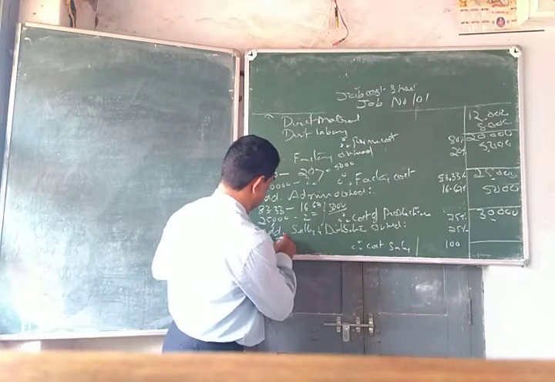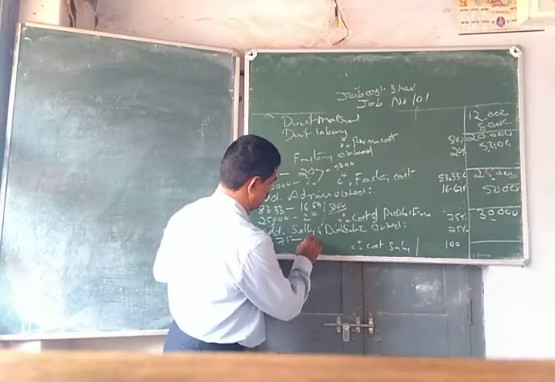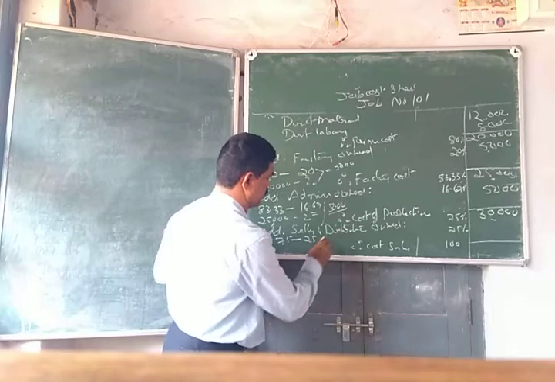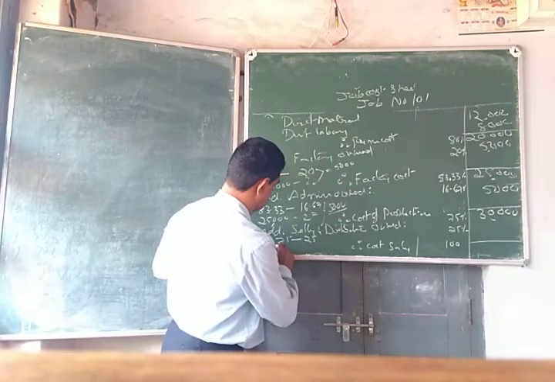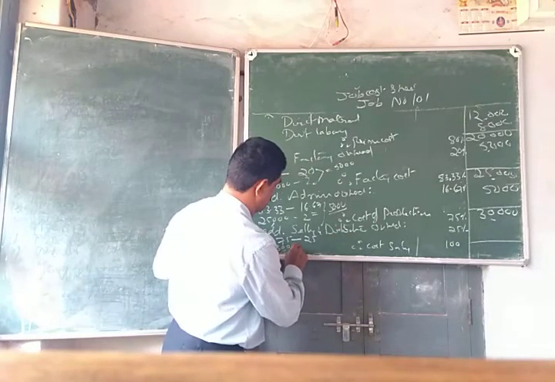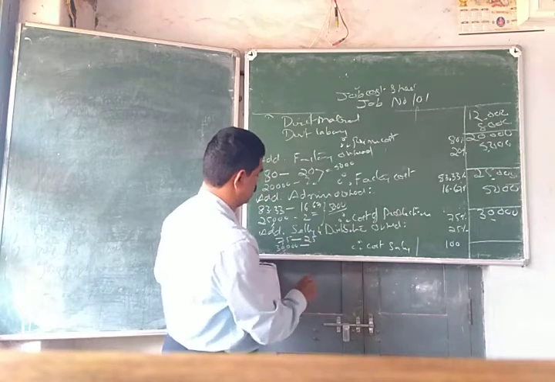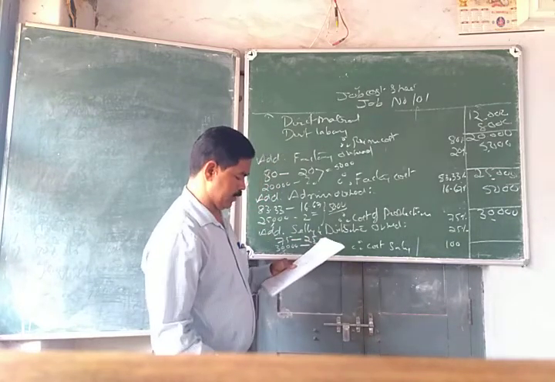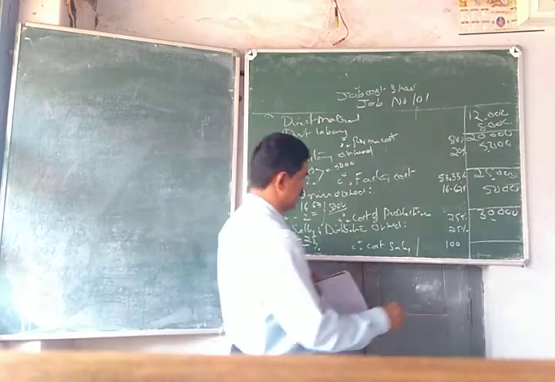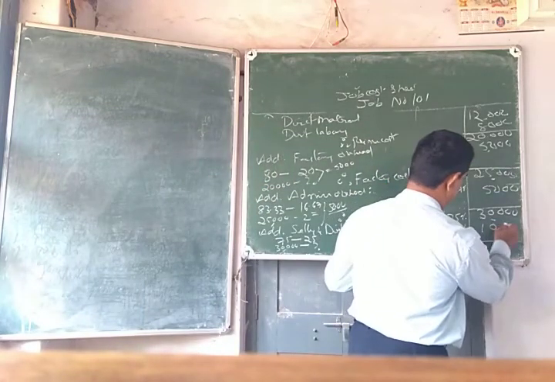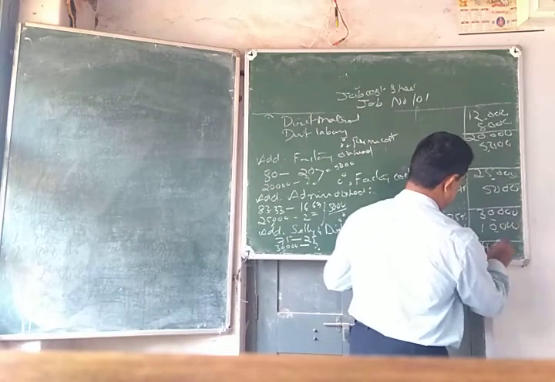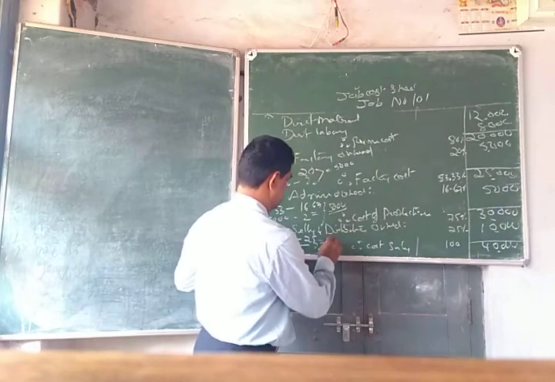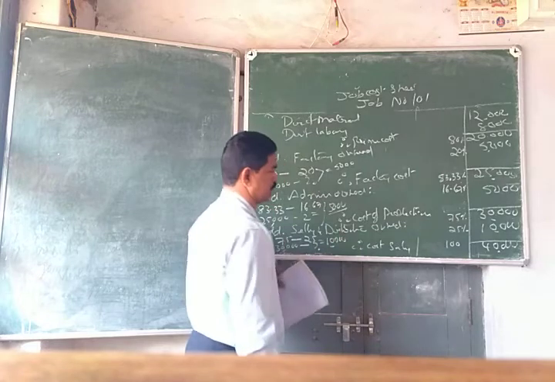So for 75%, 25% is the selling and distribution overhead. For the actual 30,000 cost of production, what is the selling and distribution overhead? So it is 10,000 rupees.